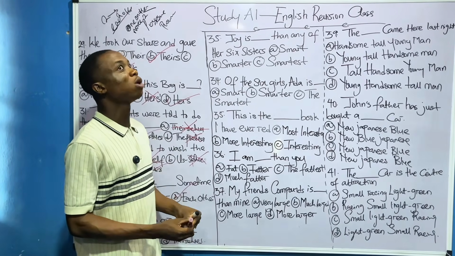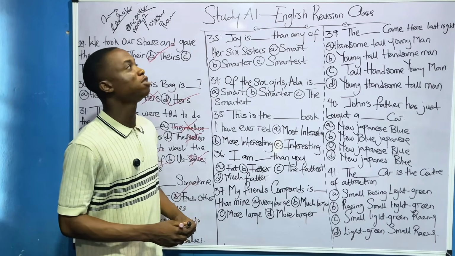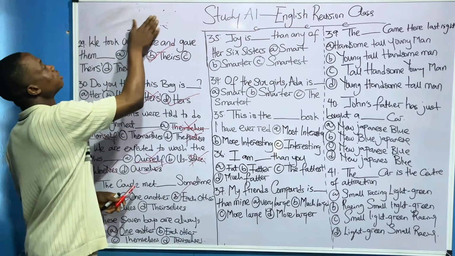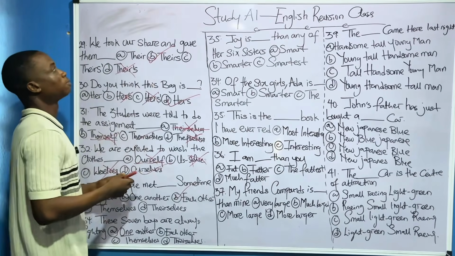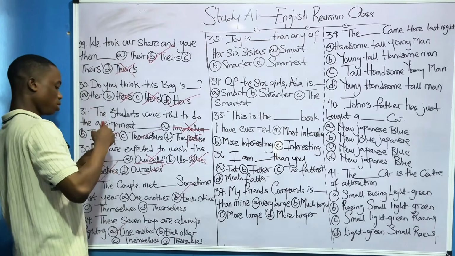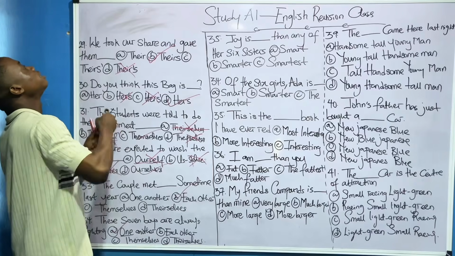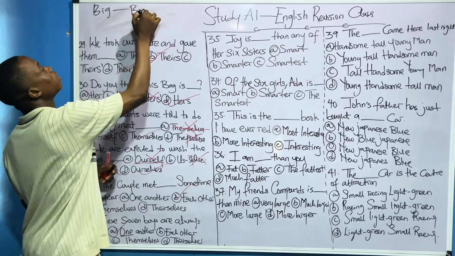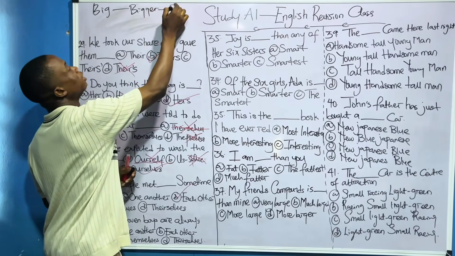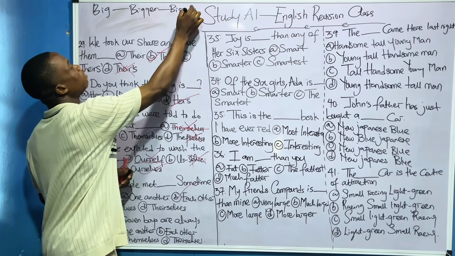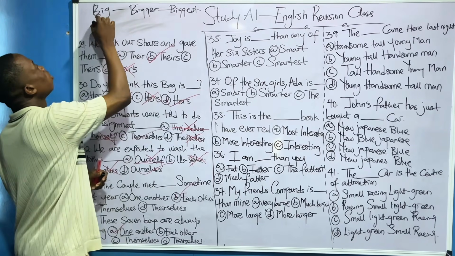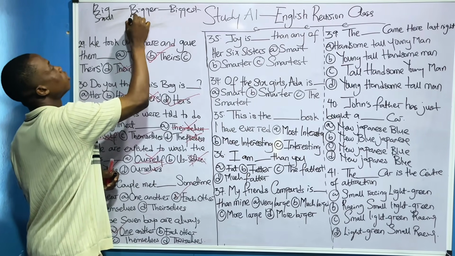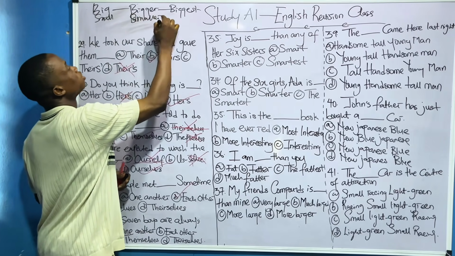Now, when it comes to adjectives, we have comparative and superlative. Let me give you an instance. This is my black pen. Big, bigger, biggest. Abi? If there is bigger, there should be small, smaller, smallest.